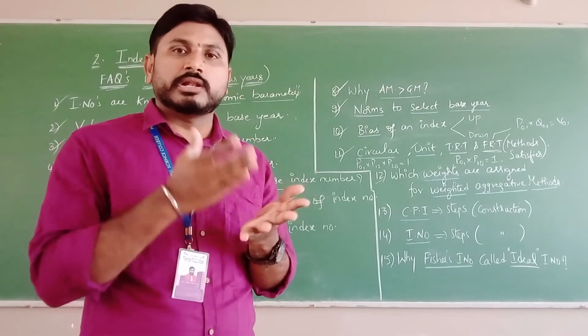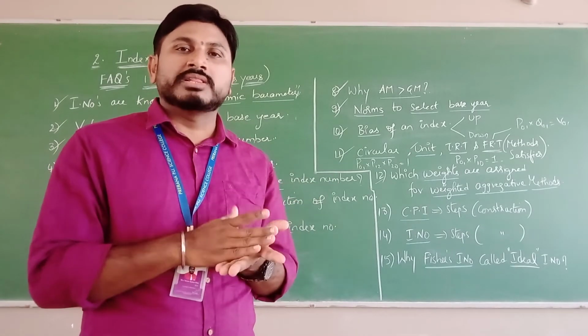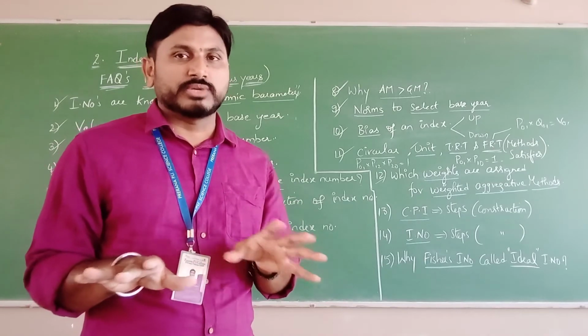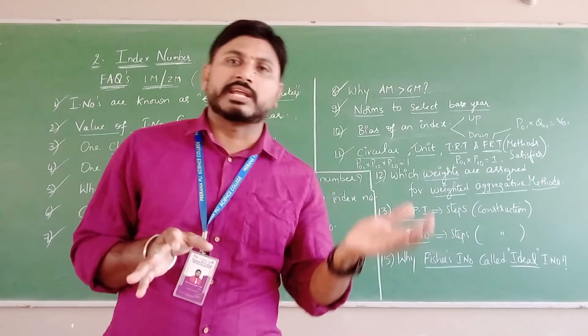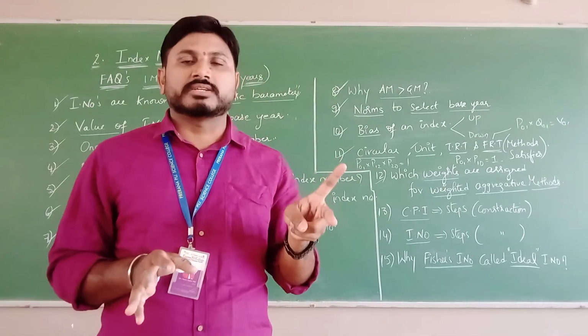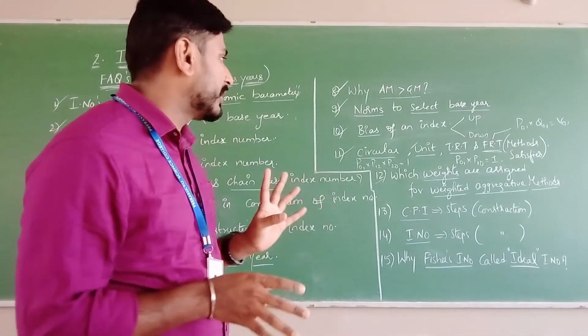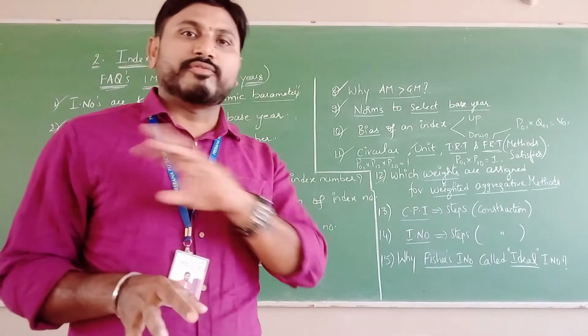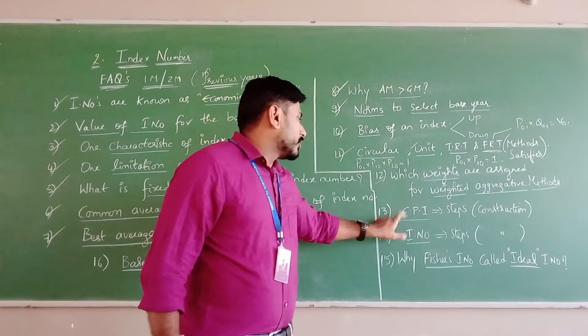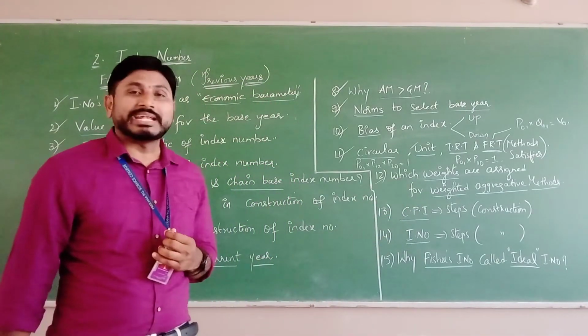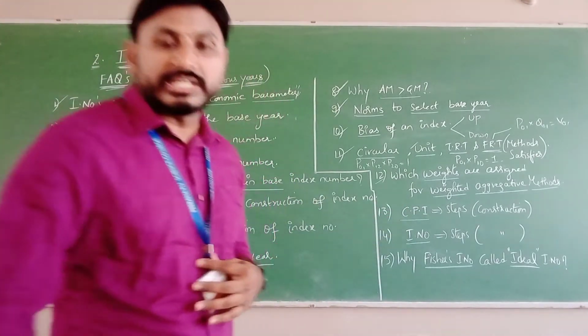But Marshall-Edgeworth, Dorbish-Bowley, Fisher's, all these are free of bias, because we are not showing any bias toward one side, either base or current. Both are considered in Marshall-Edgeworth, Fisher's and Dorbish-Bowley. That's why those three methods are free of bias. Next, cost of living index number. Question number 13.